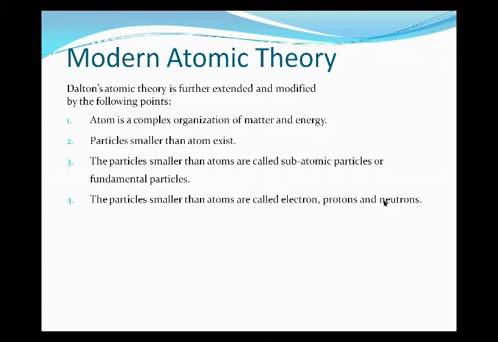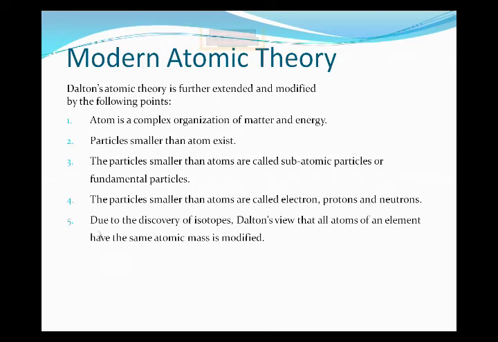As we all know, an electron has a negative charge, a proton has a positive charge, and a neutron has no charge. Now, the next point comes forward from Dalton's atomic theory. Due to the discovery of isotopes, Dalton's view that all atoms of an element have the same atomic mass is modified. Dalton said that all atoms of an element have the same atomic mass, but modern atomic theory gives the concept of an isotope. Isotopes have the same atomic number but different atomic mass. So this new discovery, isotopes, comes forward from the modern atomic theory.